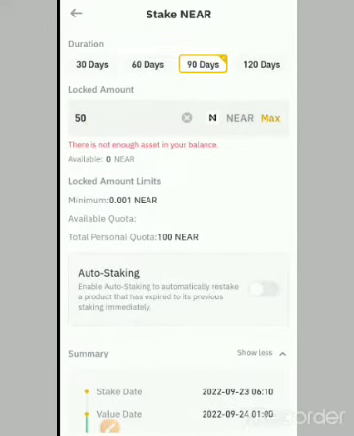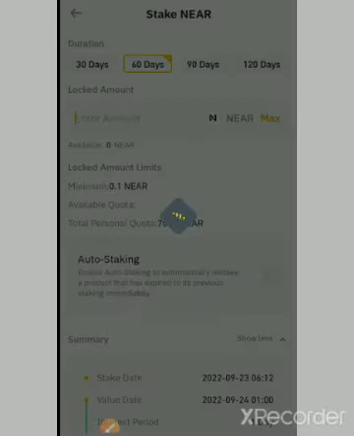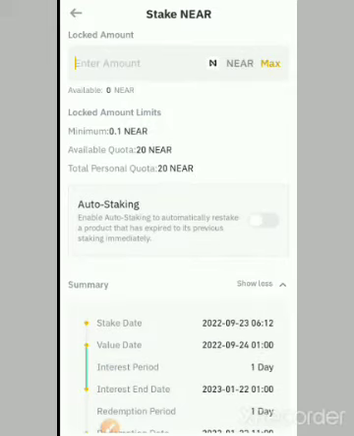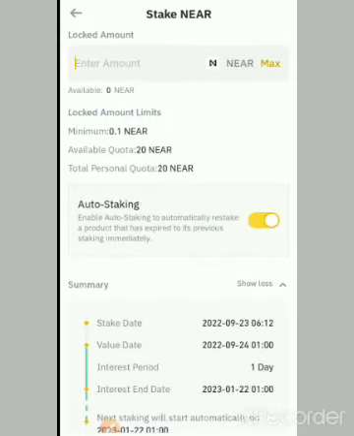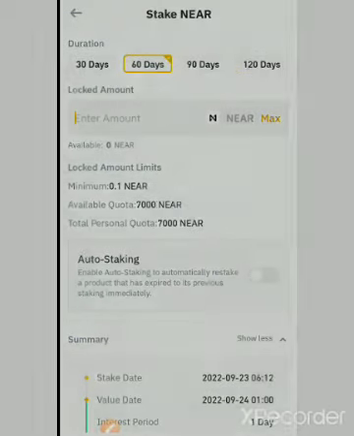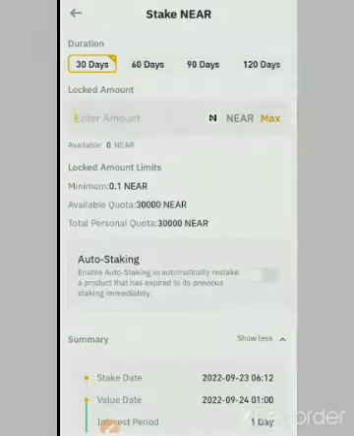Okay, and you can change the lockup period from 30 days to 60 days to 120 days, depending on which one is okay for you. And also you can do auto staking. Now, let's say for example, I select 60 days lockup period here, and if I want to continue after the lockup period, like I want to lock for the next 30 days, I can just switch on auto staking.